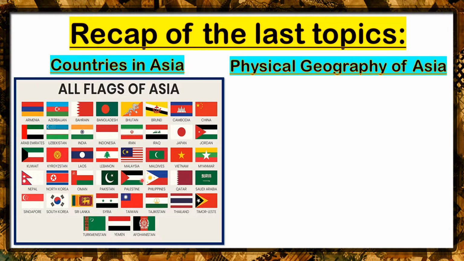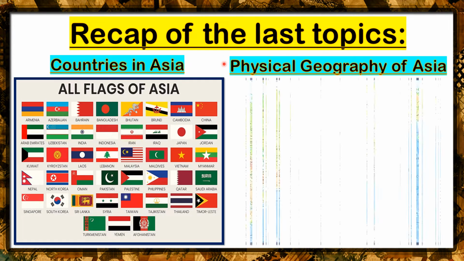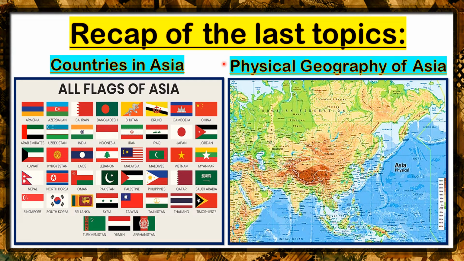The second topic we have discussed is about the physical geography of Asia, or how Asia looks from above. Here we can see the green color, which represents vegetation or plants, forest, the brown color, which is the land area, and of course the blue color, the bodies of water that surround the continent of Asia.